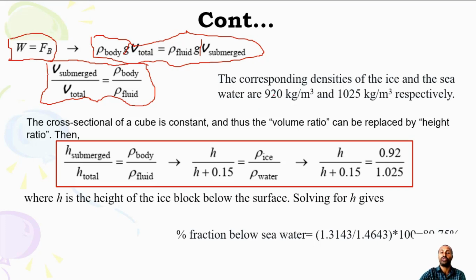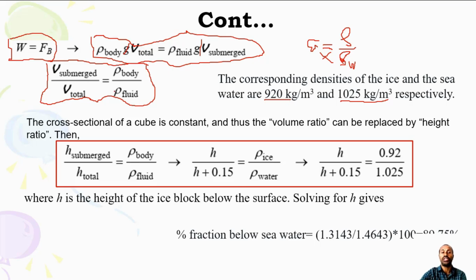From specific gravity, you can find this density, because specific gravity is the density of the material divided by the density of water. The density of water is known, 1000. So if you multiply by 1000, you can find the density of each material. I think 920 is the density of the ice and 1025 is the density of the sea water.